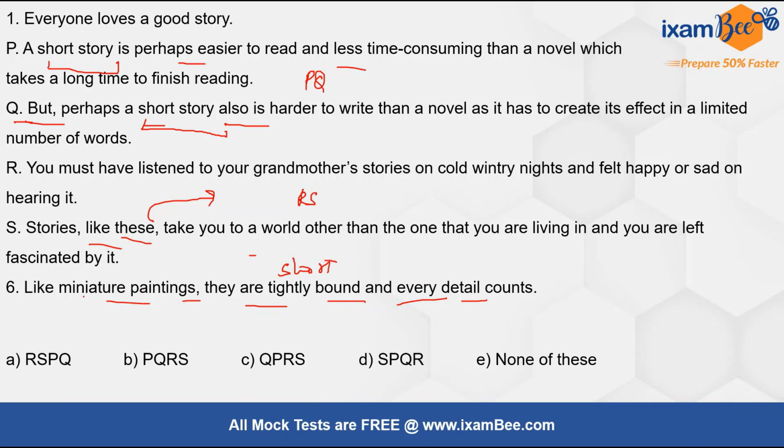Here it has been written like miniature paintings, and here stories are being talked about and short story has been mentioned here. So before this sentence, the PQ combination will come. Okay, so it should end with PQ, then obviously we are left with RS. RSPQ, that is option A, is the correct answer here.